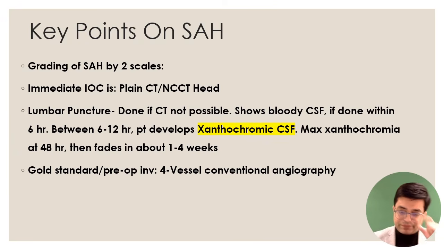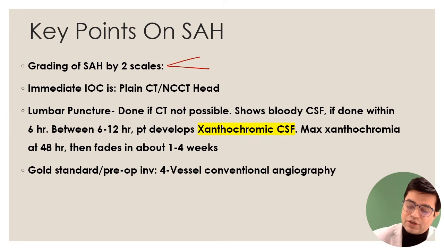Now, what are the key points on SAH that you should know? The grading of SAH can be done by 2 scales. There are 2 scales available for this. They can be done either on Hunt-Hess scale, or it can be done by a scale known as WFNS scale. So these scales, what are they used for? They are used for grading of SAH.